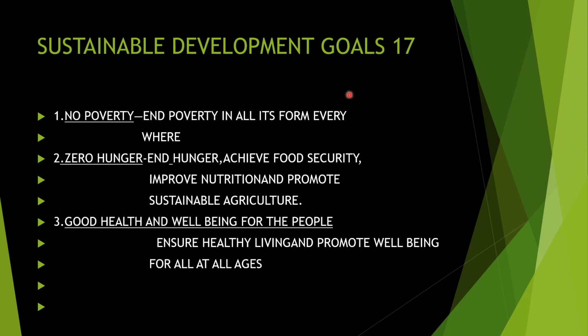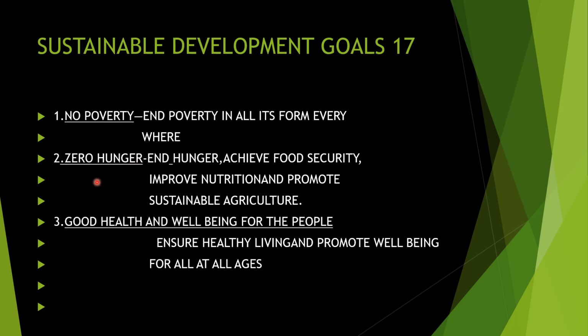So now we are going to see the 17 goals of sustainable development. First one is no poverty. In the millennium development also we discussed poverty. In the same way, in sustainable development also first priority is given to poverty. We know that poverty-stricken areas are a lot in our world. So we have to eradicate poverty, no poverty, poverty in all its forms everywhere. To stop poverty in all the countries where people are starving. So starving has to be stopped and poverty has to be stopped. This is the first goal of the sustainable development.